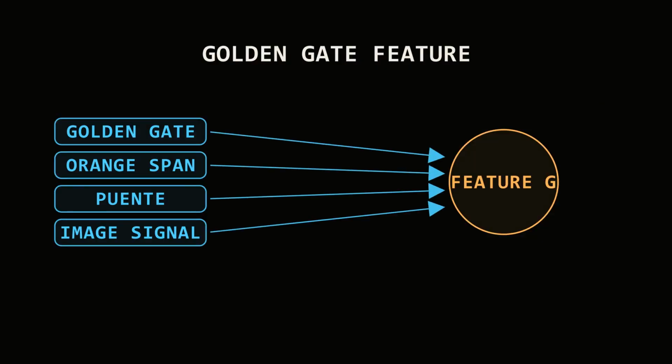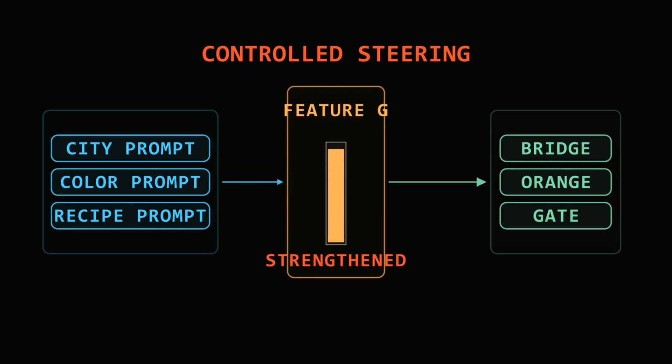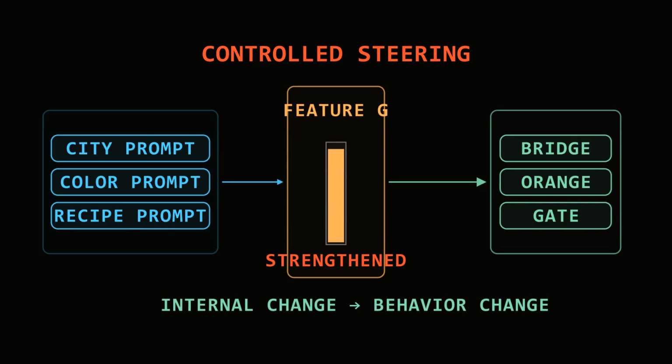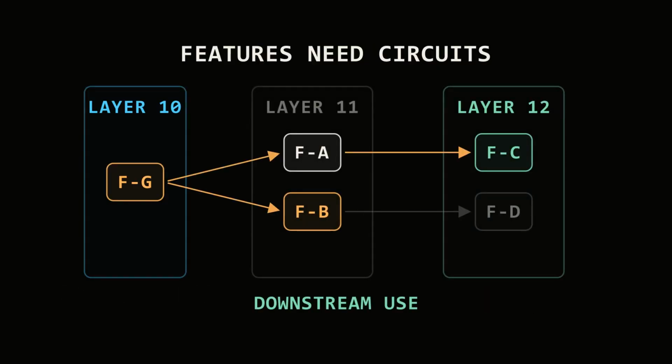Researchers found one feature that responded to the Golden Gate Bridge across names, descriptions, languages, and even images of the bridge. When they artificially strengthened that feature, the model began mentioning the bridge almost everywhere. Changing the internal pattern changed the behavior. That is stronger evidence, but a feature alone still does not explain a computation.